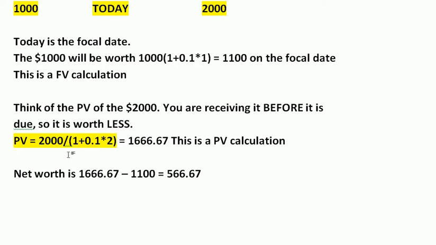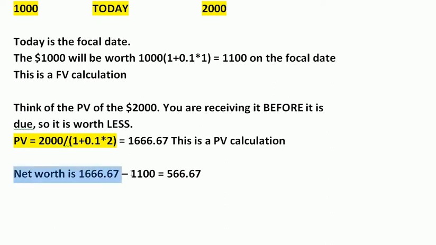The present value is the maturity value of $2,000 divided by 1 plus RT, and the rate is 0.1, 10% for 2 years. So the present value of the $2,000 is 1666.67. A present value calculation, it's less than 2,000 because you're taking the money 2 years before it is due.